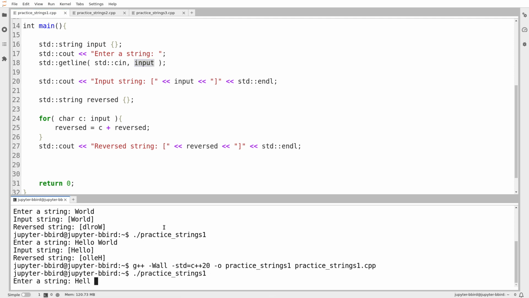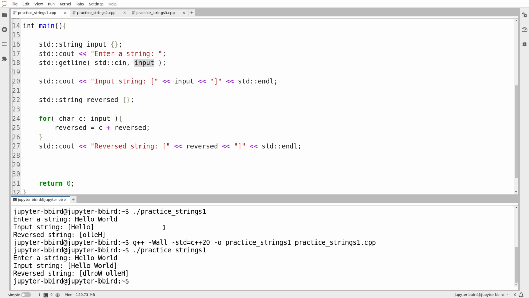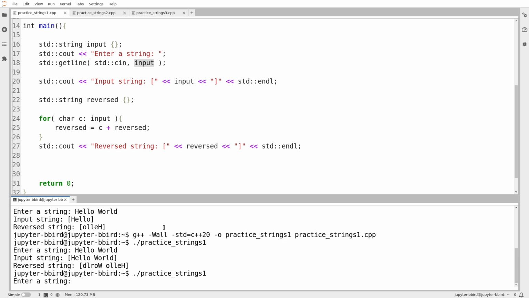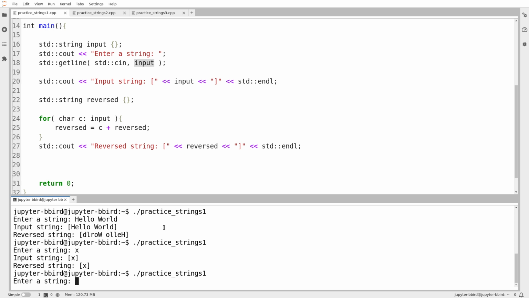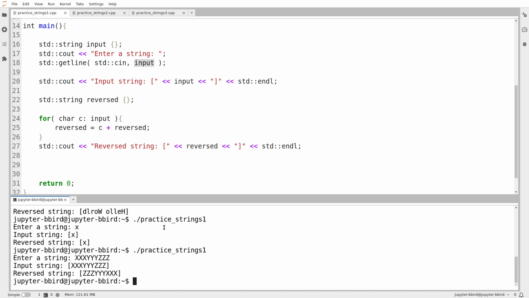Enter a string. Okay, I'll enter hello world. Okay, that works. Let's make sure I can reverse short strings, that nothing breaks. Okay, that's good. Let's see what happens if I enter strings that contain lots of repeated characters. I don't expect too much trouble there, but it looks like that works as well. I think I can say that the exercise is complete.